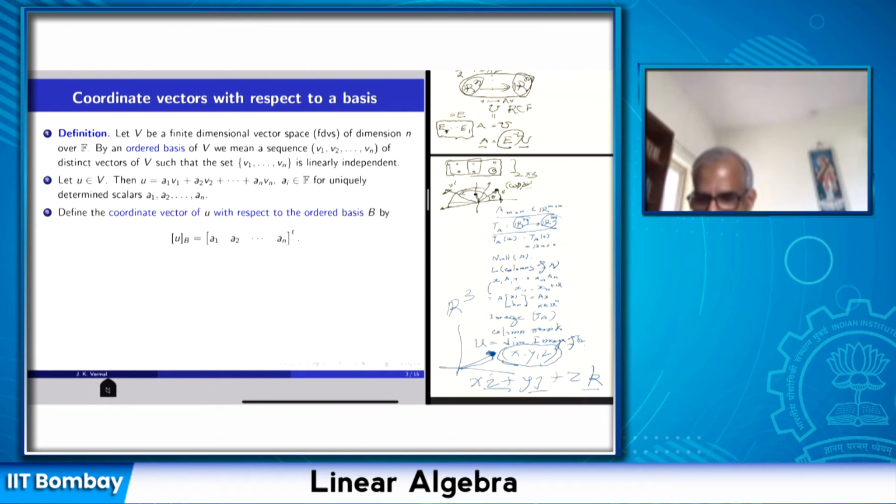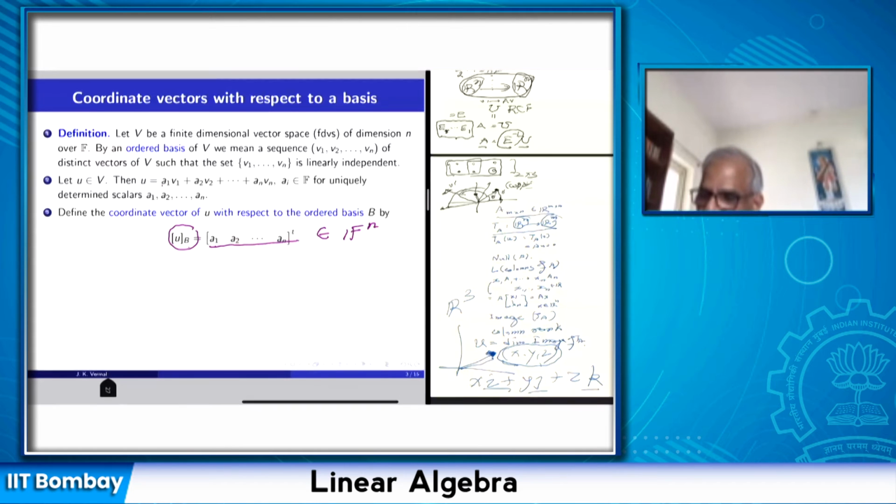Just like here, we have an abstract vector space and an ordered basis, and then the ai's are representing u in a unique way, and I extract the coefficients and make a vector. This vector is a column vector. It has n components, so it is in Fn. So if my vector space was a real vector space, I am producing a vector in the ordinary real vector space Rn. And this coordinate vector is represented by [u]_B, and since it depends on the basis B, we put B as a subscript.